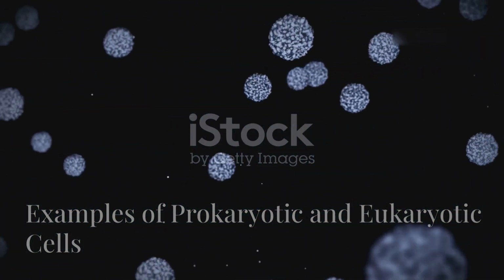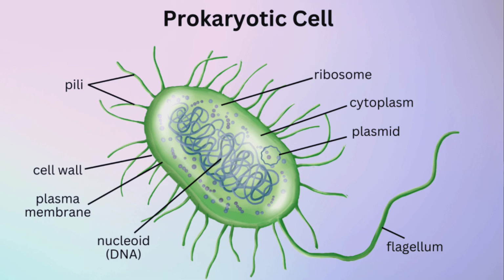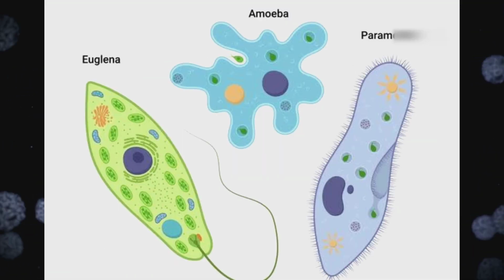So let's look at some examples. Prokaryotic cells include bacteria and archaea. Eukaryotic cells, on the other hand, are found in plants, animals, fungi, and protists.